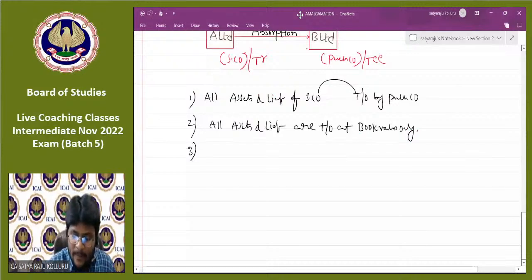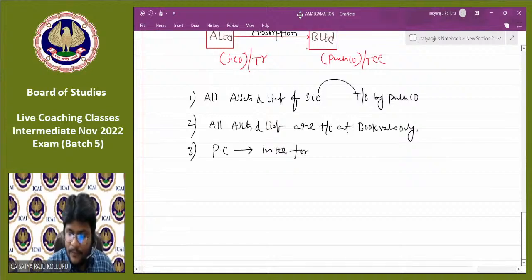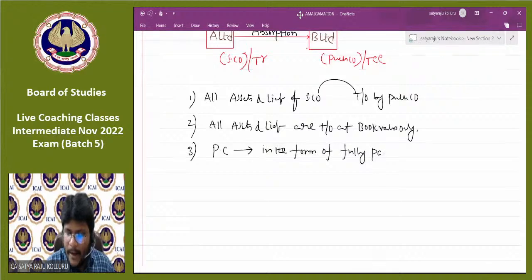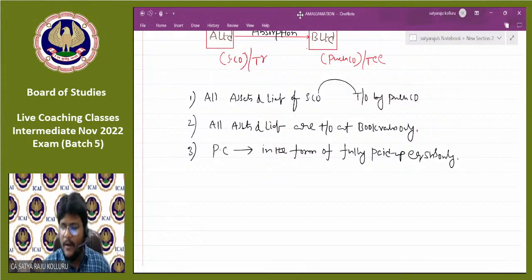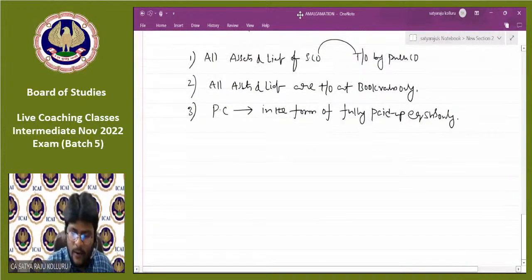So PC, purchase consideration, should be in the form of fully paid up equity shares only. Two more points are there. Please concentrate. Point number 4.